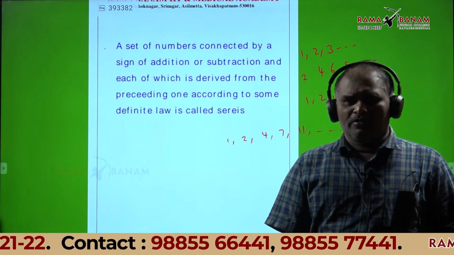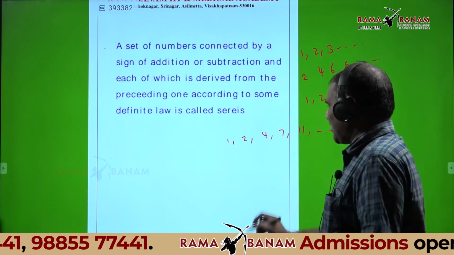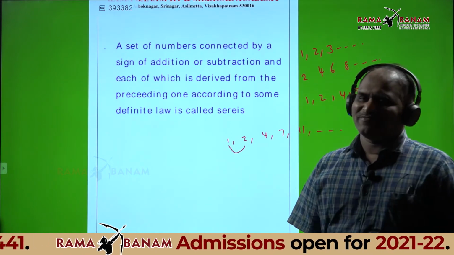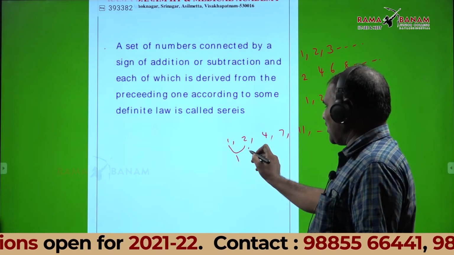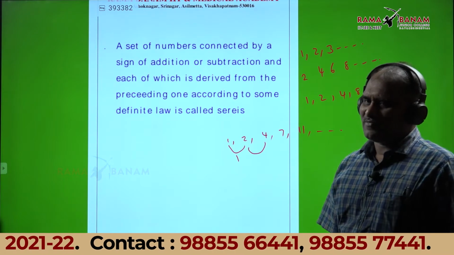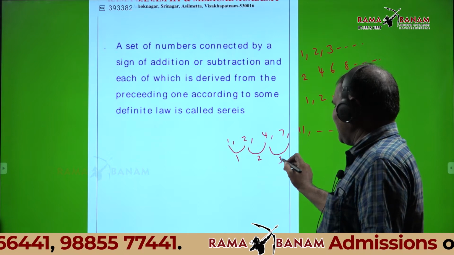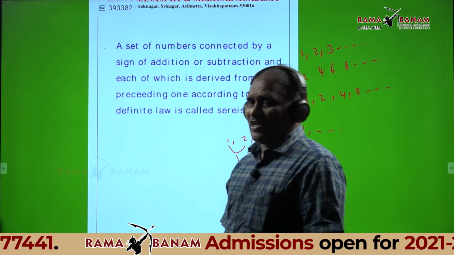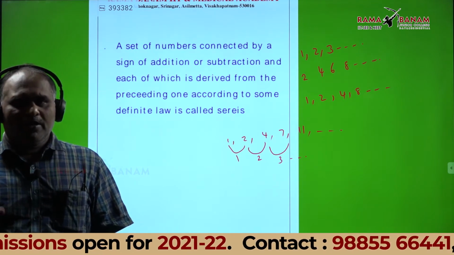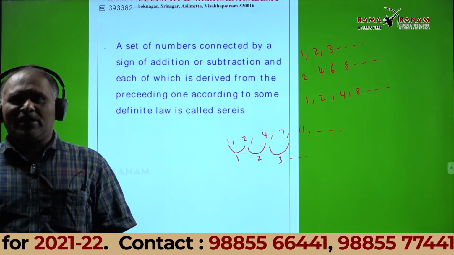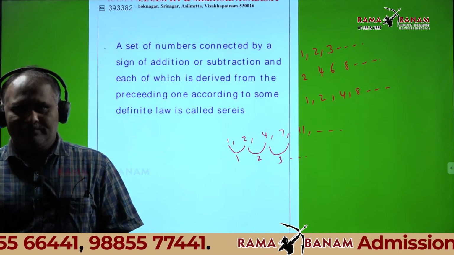It's not geometric progression either. Here the differences are 1, 2, 3, etc. The difference of consecutive terms are in arithmetic progression.